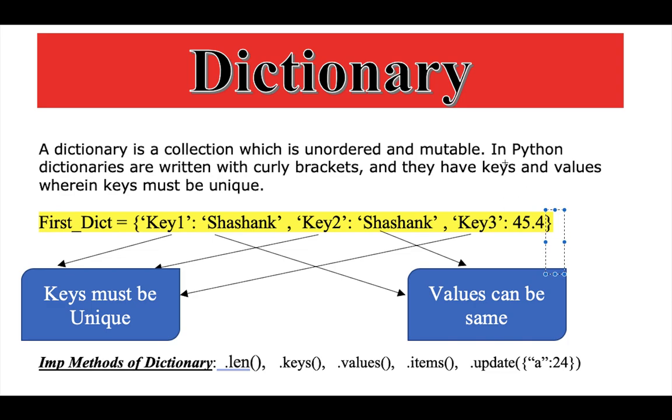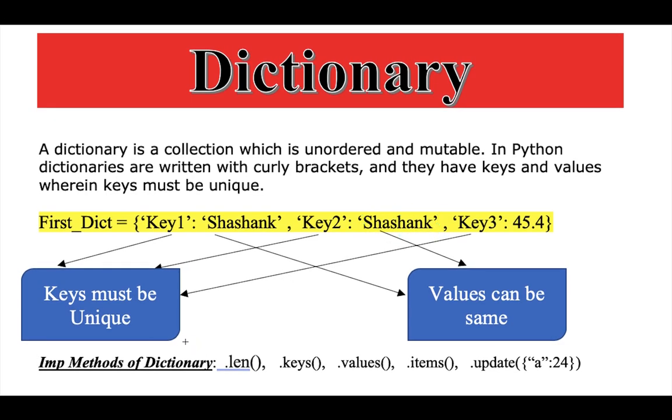Also they have keys and values. This is the most important concept. I mean, in a dictionary everything will be in keys and values, right? So key is nothing but a string. However, value might be of any data type, right? Keys must be unique. You cannot write key one several times in this dictionary, and values can be the same. You can write Shashank several times with different keys. There won't be an issue.